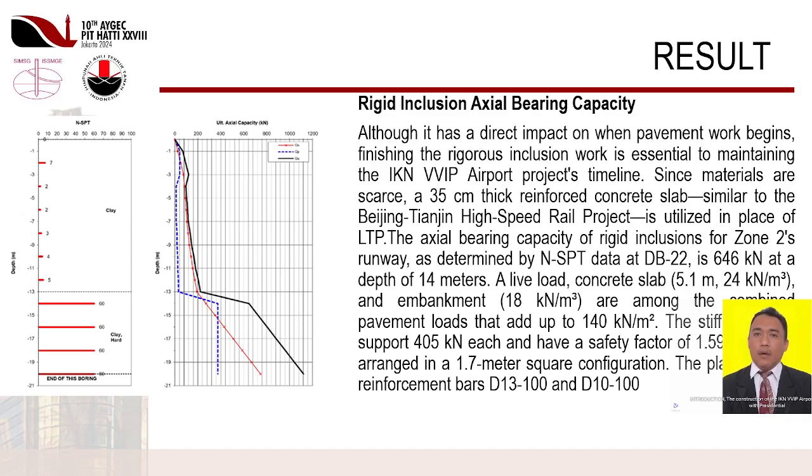A live load, concrete slab, and embankment are among the combined pavement loads that add up to 140 kN per square meter. The stiff inclusions support 405 kN each and have a safety factor of 1.59. They are arranged in a 1.7 meter square configuration. The placement of reinforcement bars D13-100 and D10-100.